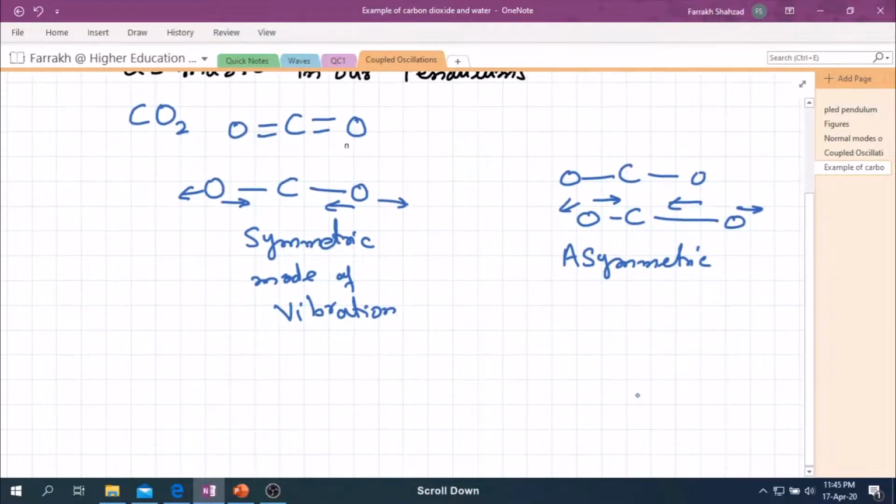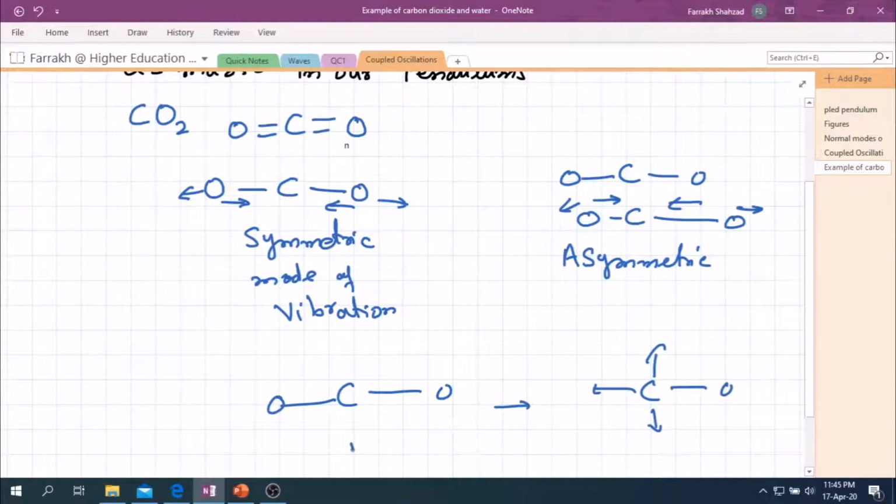There is also the possibility of the third mode of vibration, which is the bending mode of vibration. In this case, the central atom is moving up and down, so this is known as the bending mode of vibration.